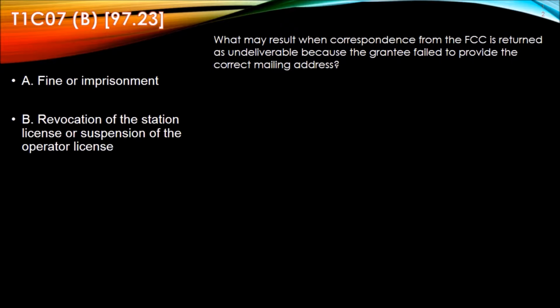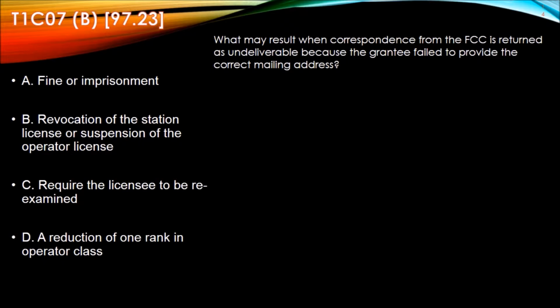T1C07. What may result when correspondence from the FCC is returned as undeliverable because the grantee failed to provide the correct mailing address? A. Fine or imprisonment. B. Revocation of the station license or suspension of the operator license. C. Require the licensee to be re-examined. Or D. Reduction of 1 rank in operator class.